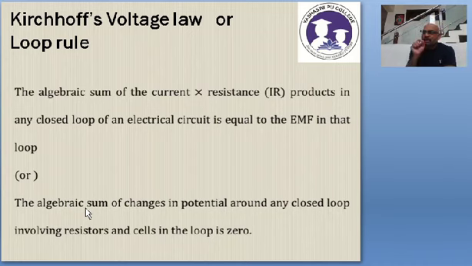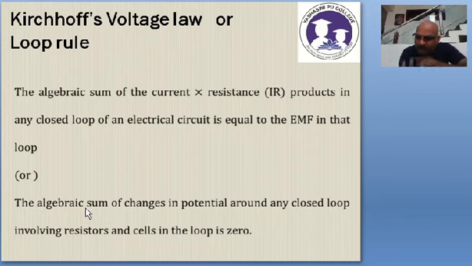So Kirchhoff's voltage law states that the algebraic sum of the IR products in a mesh is equal to the algebraic sum of the EMFs in that mesh. So simple.